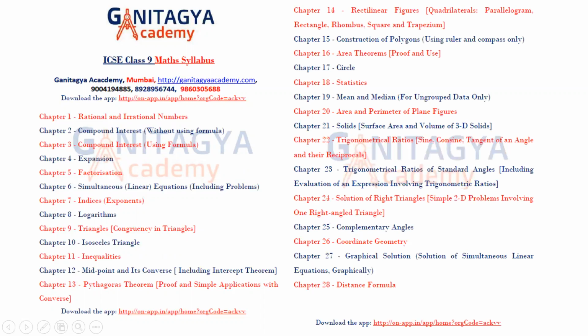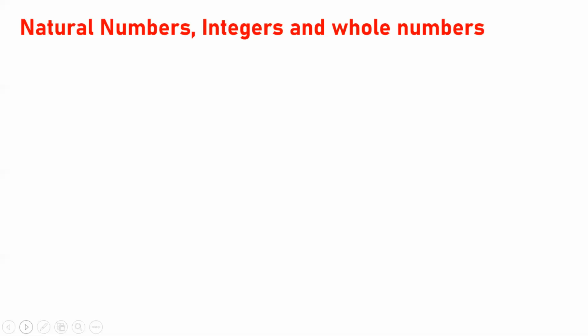So for that, let me start. Please take out your notebook and your pen, so that we can start. First of all, write down: number one is natural numbers, integers, and whole numbers. You have studied this in earlier classes also, but let me revise it.